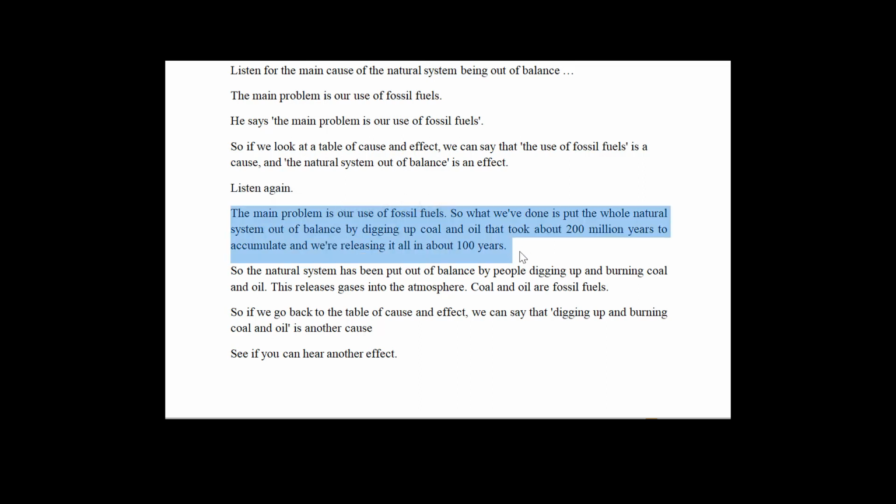So what we've done is put the whole natural system out of balance by digging up coal and oil that took about 200 million years to accumulate, and we're releasing it all in about 100 years.